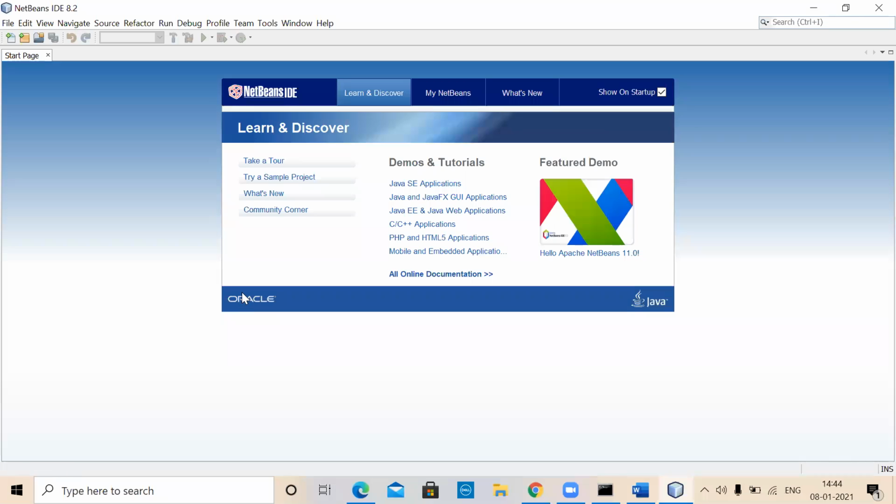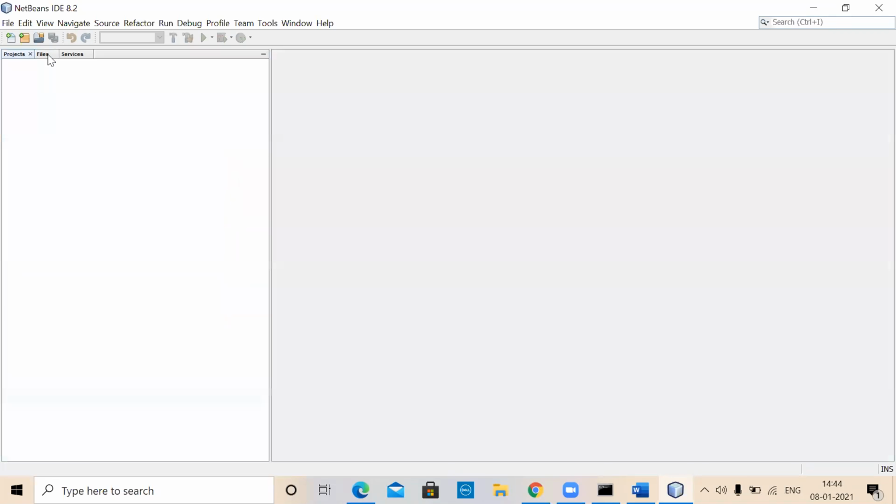Okay, so now you can learn any of these things as such. You don't require it as a part of it. This is a starting page. You can close it, in fact, not required actually. If you want to learn, then you can click on them and so on. But for the time being, you don't need this.